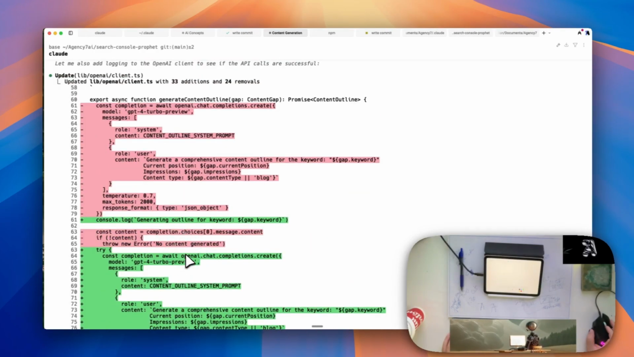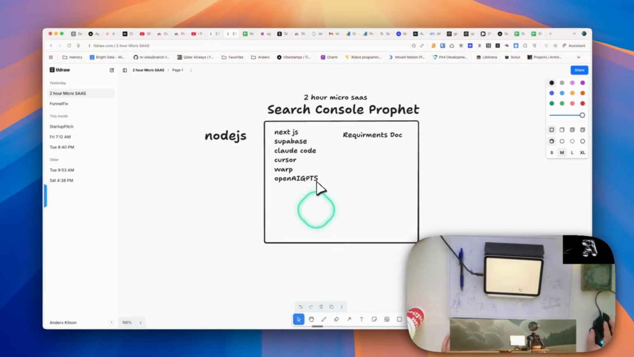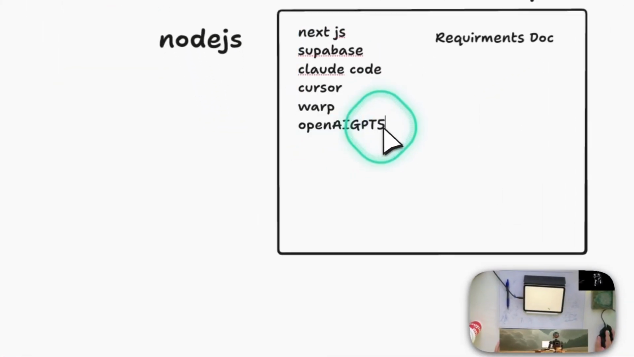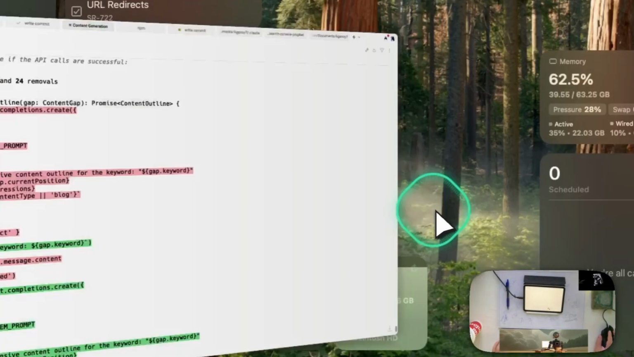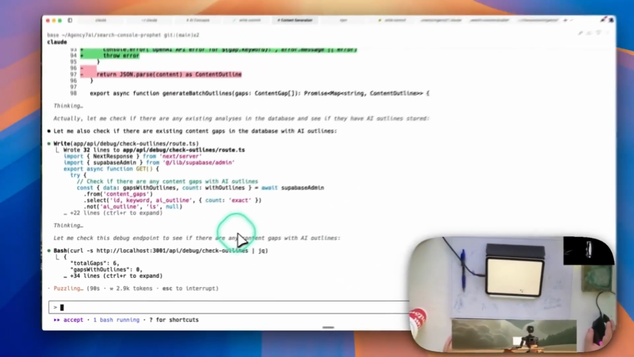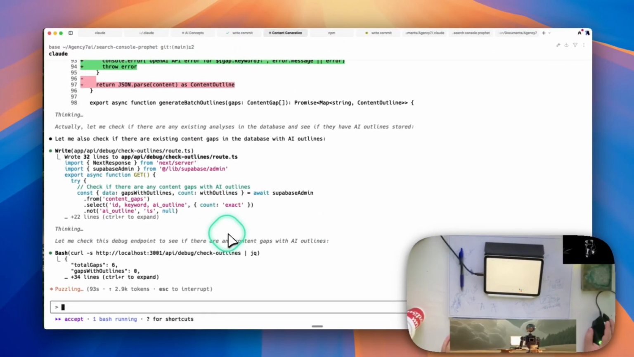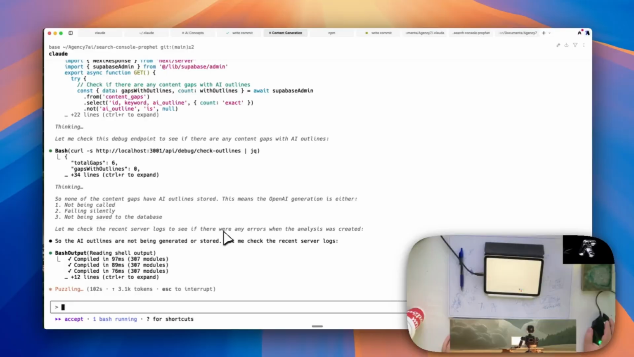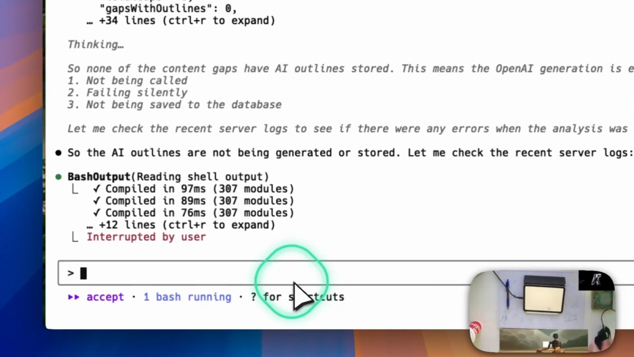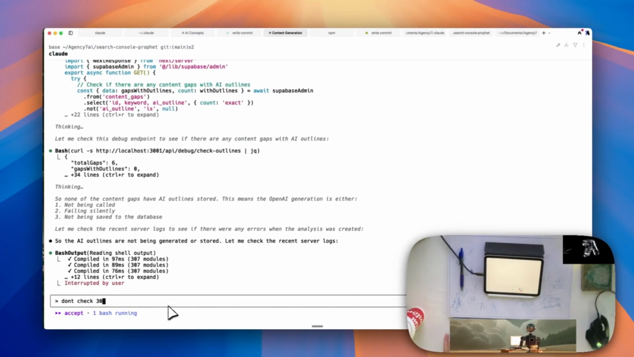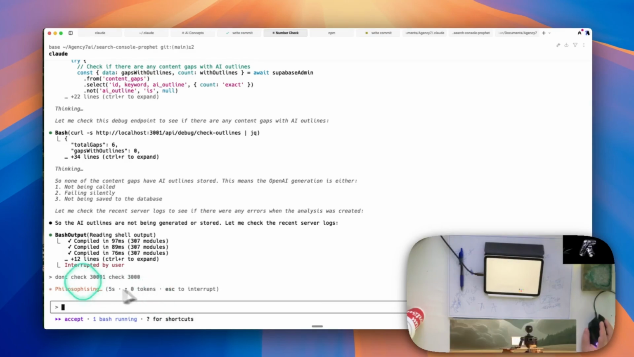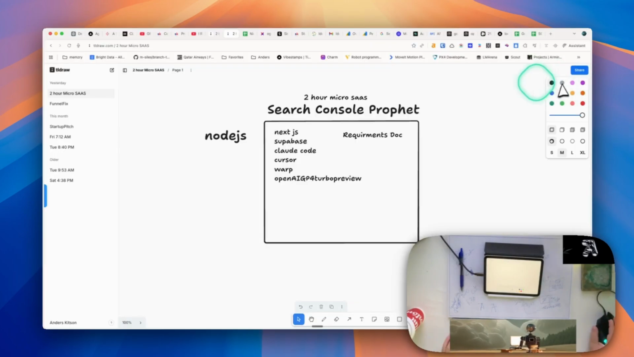Because before, what was it doing? It was using GPT-4 Turbo Preview. It's weird because I gave it the exact model, but it didn't use it for GPT-5. We can always change that. Okay, it's just, don't check 3001, please. Don't check 3001. Check 3000. I put too many zeros.